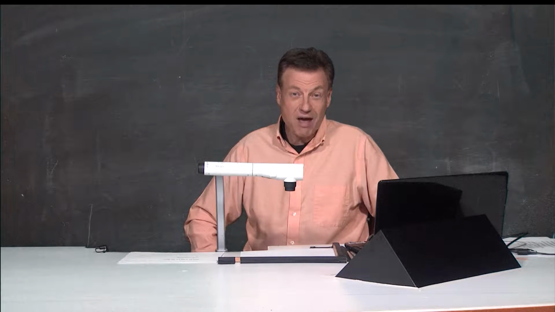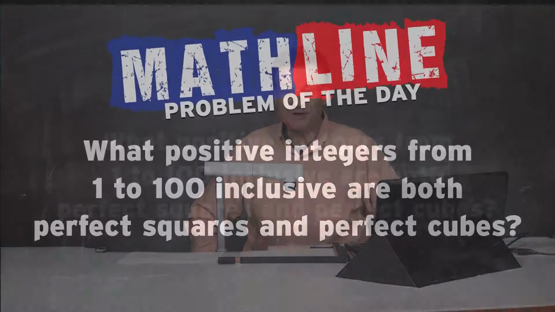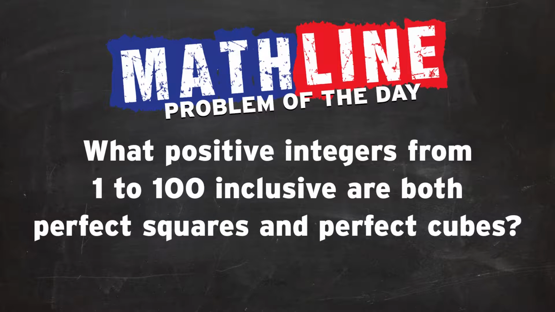But to start off our day, we have a problem of the day. So let's see what we've got going there. It says, what positive integers from 1 to 100 inclusive? That means you get to include 1 and 100, folks, are both perfect squares and perfect cubes.